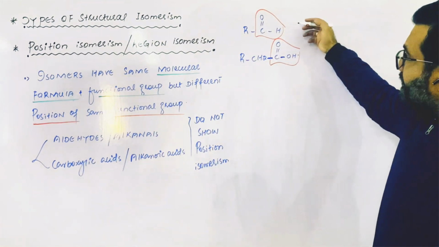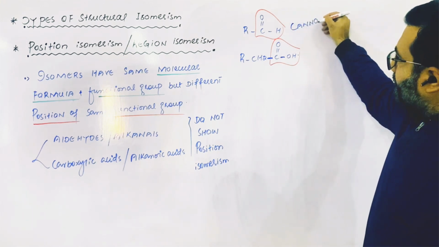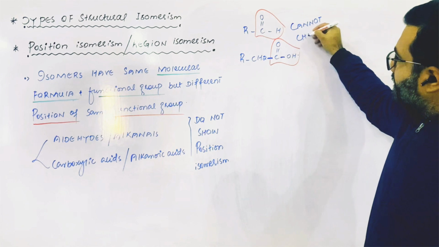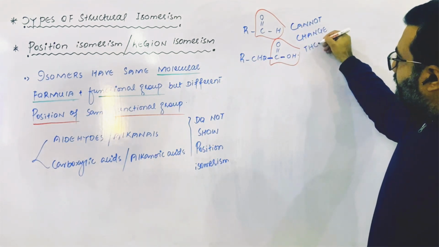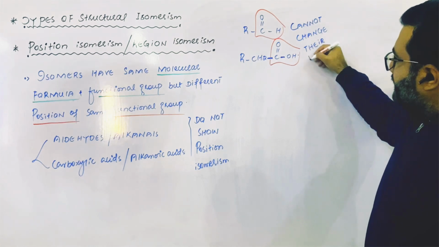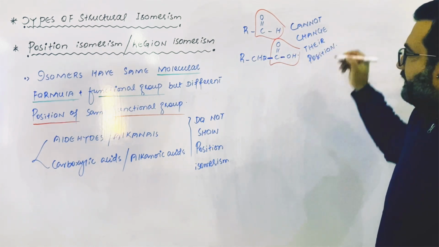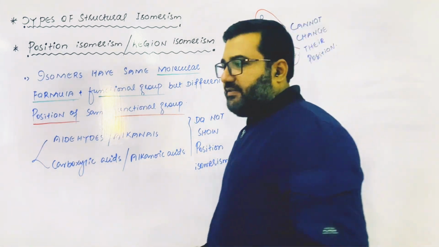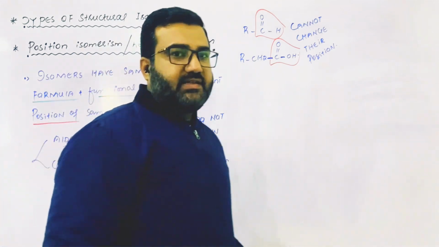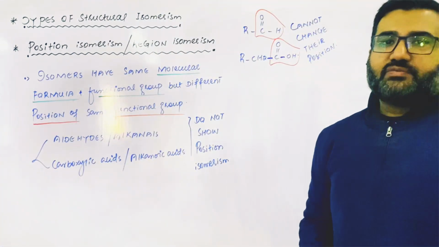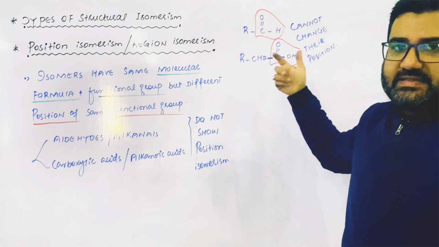So these two functional groups cannot change their position. They will always be present at the terminal or at the start of the chain. As their position cannot change, aldehydes and carboxylic acids do not show position isomerism, because their functional groups always have fixed positions.